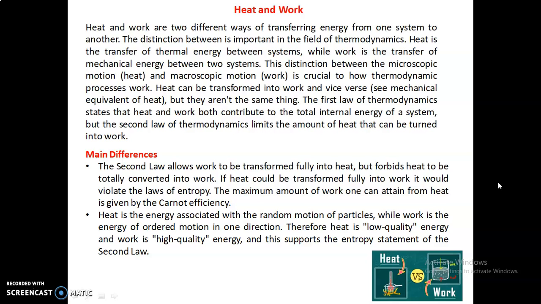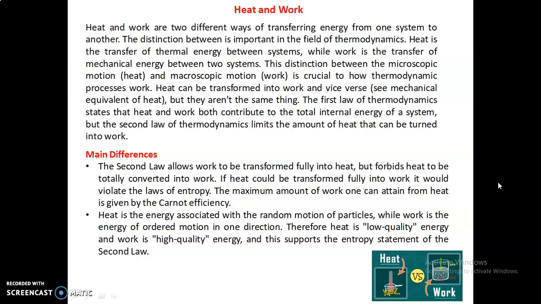These are not the properties of any thermodynamic system. Sometimes there is confusion. Some students may consider them properties, but keep in mind that heat and work are not properties of the thermodynamic system, but both are forms of energy and both are interchangeable with each other.